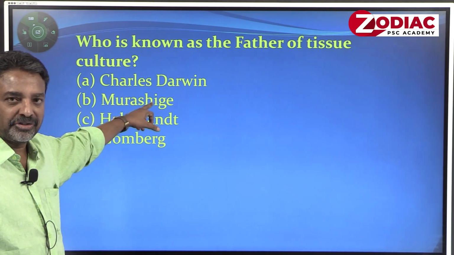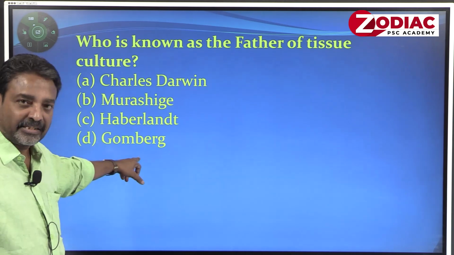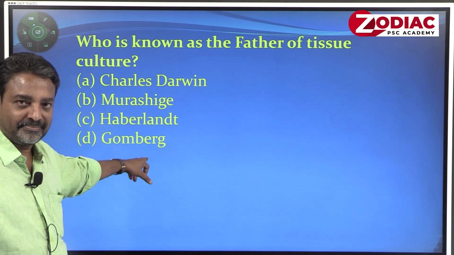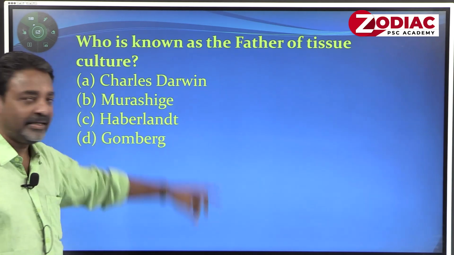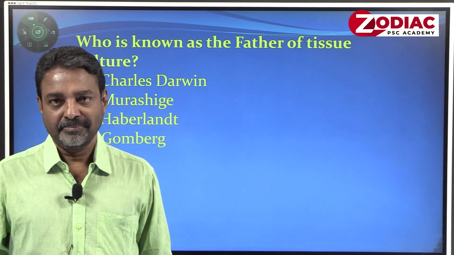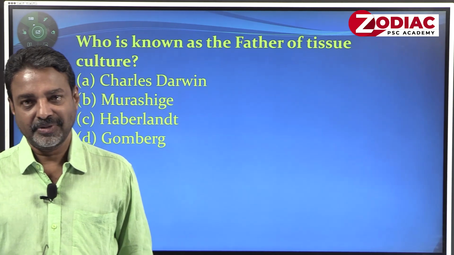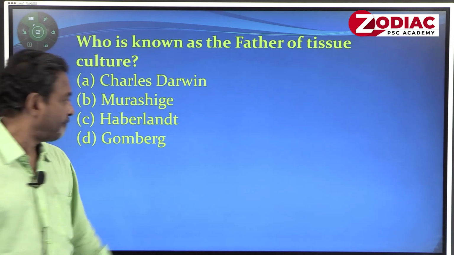Murashige is a medium used in tissue culture universally. Gamborg, another medium used in tissue culture universally. So the answer is invariably Haberlandt, known by the term father of tissue culture, because he did tissue culture in carrots. Succeeded in the career.